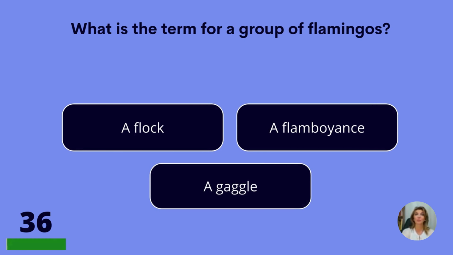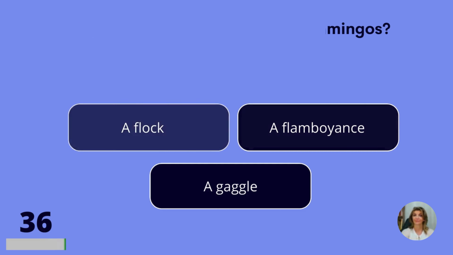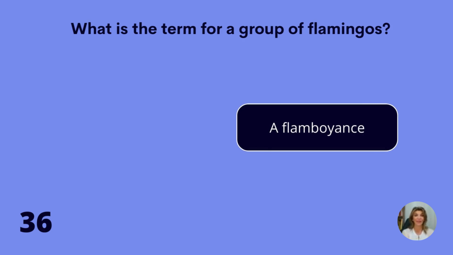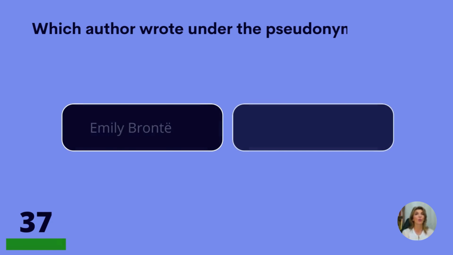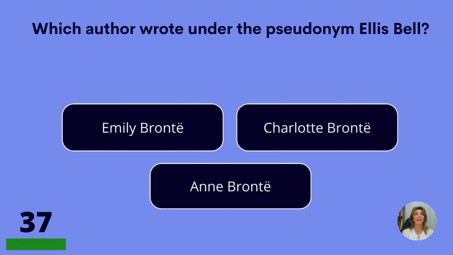What is the term for a group of flamingos? A flock, a flamboyance, or a gaggle? A flamboyance. Which author wrote under the pseudonym Ellis Bell? Emily Bronte, Charlotte Bronte, or Anne Bronte?